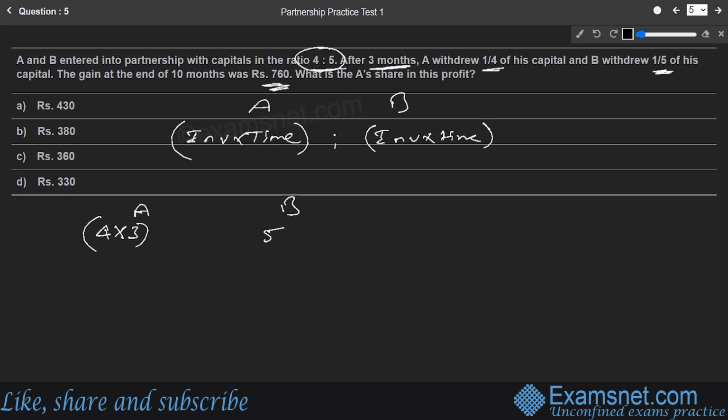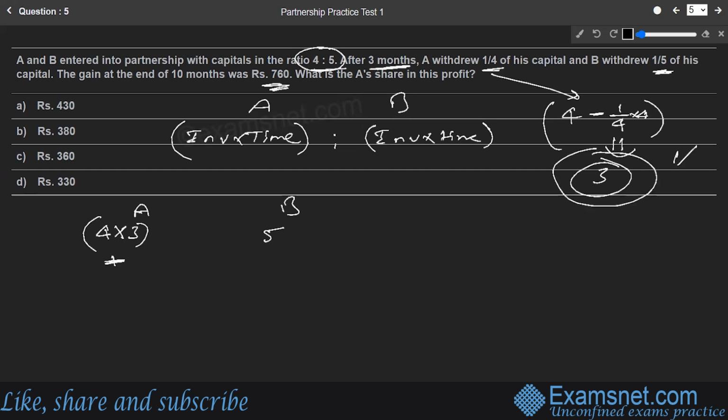So that is the first investment into time for A. Investment into time will be taken as 4 into 3 for him. Plus what? After 3 months he is withdrawing 1 by 4 of his capital. If he is withdrawing 1 by 4 of his capital, how much capital is left? 4 was the initial capital minus 1 by 4 of 4. That will be the remaining capital of A. And how much will that be? 4 minus 1 by 4 of 4 is nothing but 3. So the remaining capital after withdrawing 1 by 4 of the capital will be 3 for A. So the next investment for A can be taken as 3.